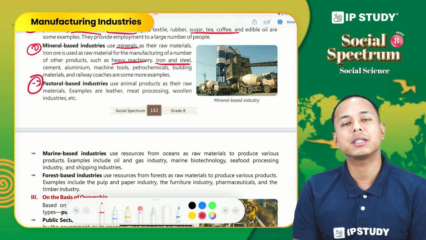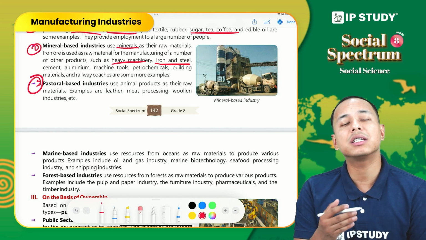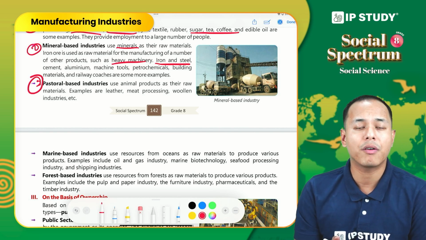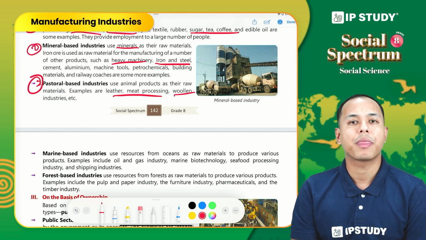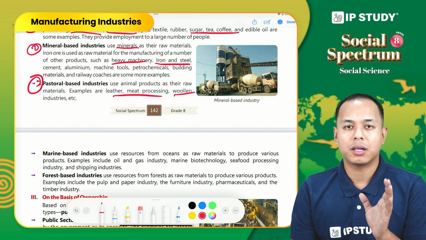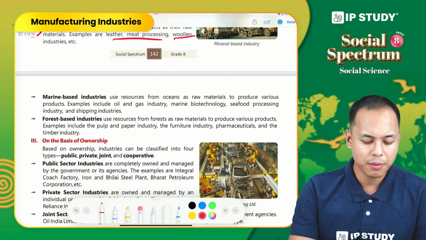Thirdly, pastoral based industry. As the name suggests, this industry uses animal products as raw material. For example, leather industry, meat processing industry, woolen industry. So animal based products are used as raw material in this industry.